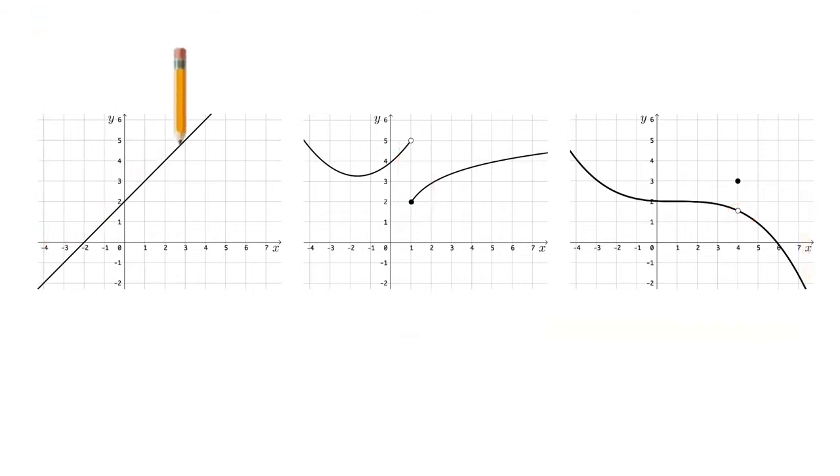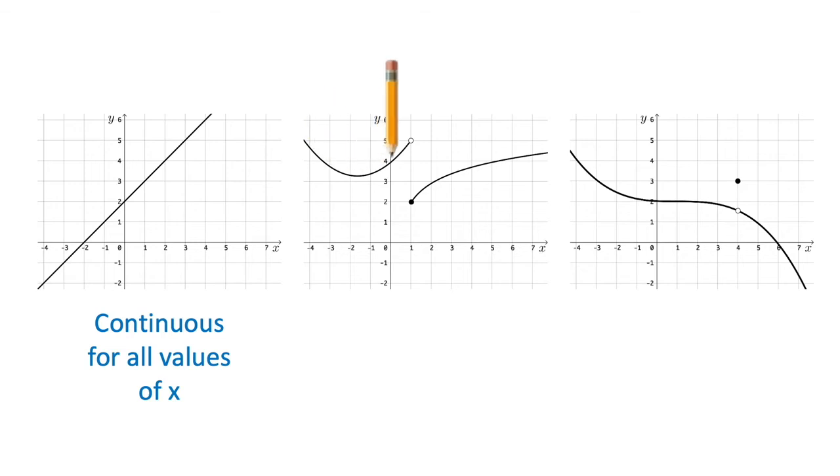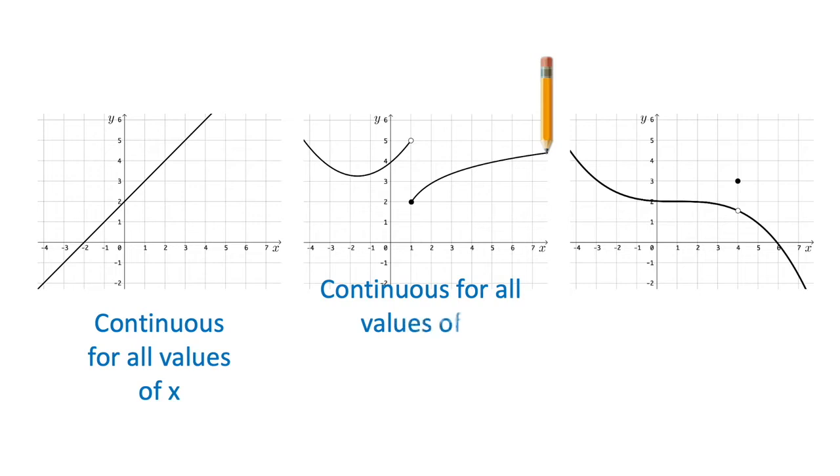Let's go back again. This graph is continuous on all values of x, or continuous on all real numbers. The second one is also continuous on all real numbers except the point of discontinuity, which is 1. And we say the function is continuous on all real numbers except 1. The third one is continuous on all real numbers except x equals 4.